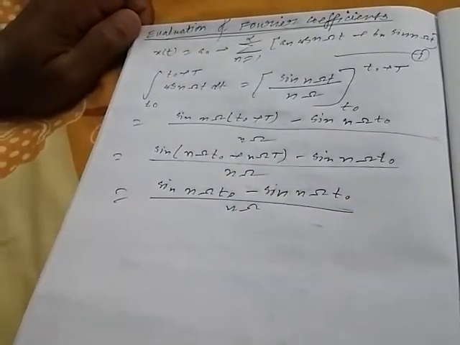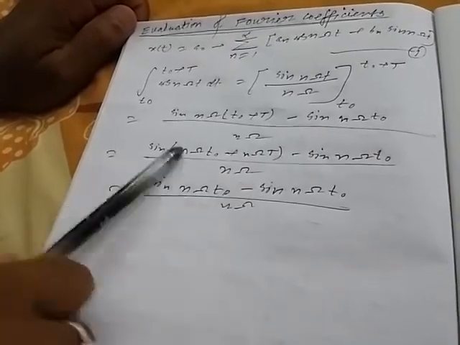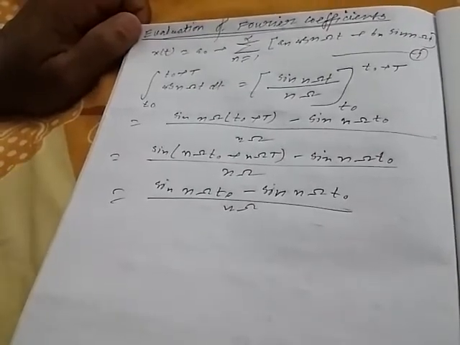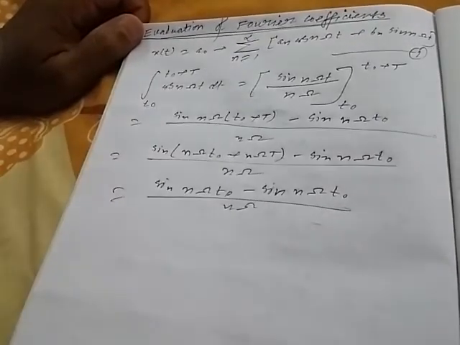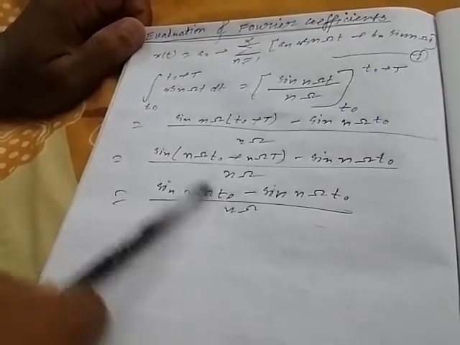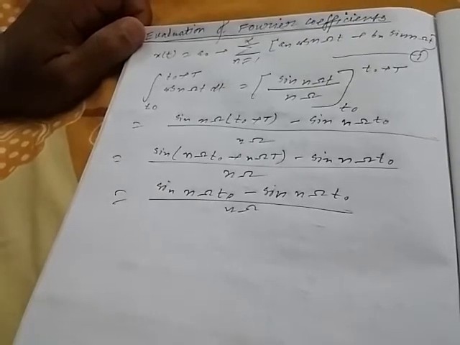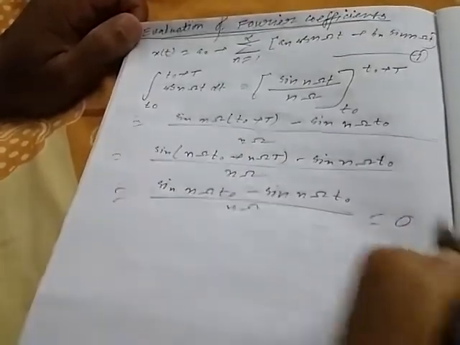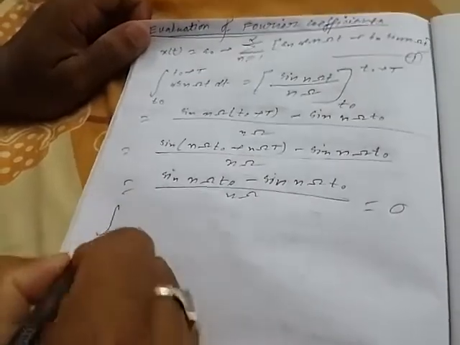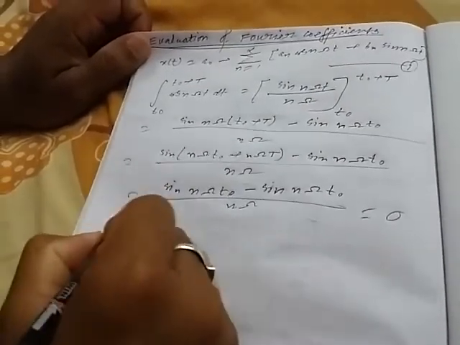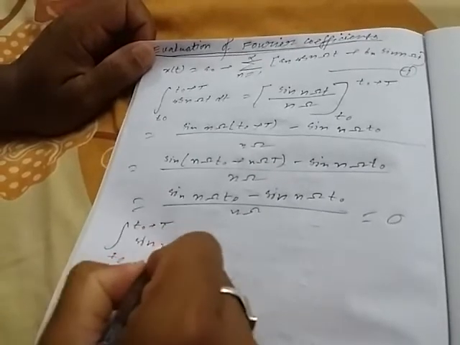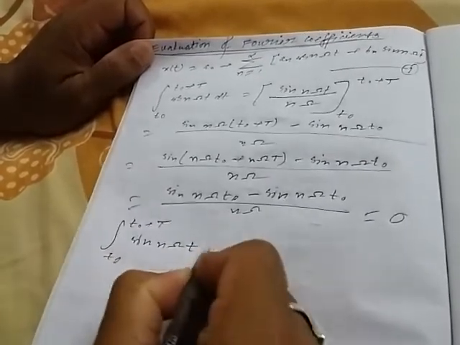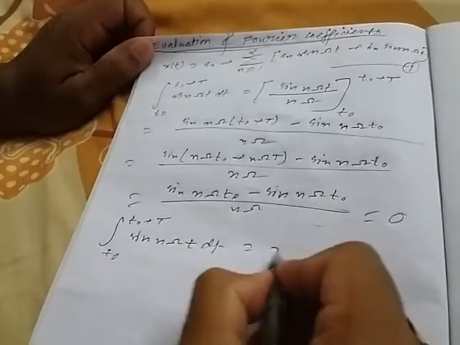In a periodic function, sin of (capital T plus t0) equals sin t0, since this is an integer multiple of capital T. So this will be equal to 0. Similarly, the integration over t0 to t0 plus capital T of sin n omega t dt is equal to 0.